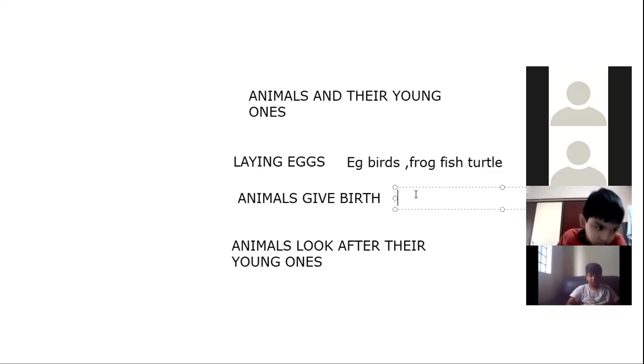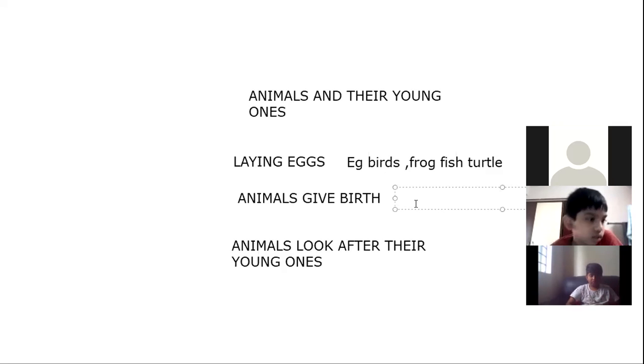There are certain animals which give direct birth, like your dogs. Dogs give birth to the puppies. Cats. Cows.